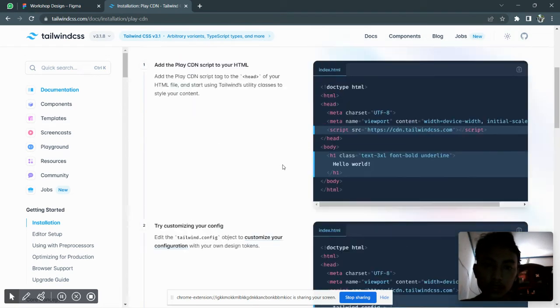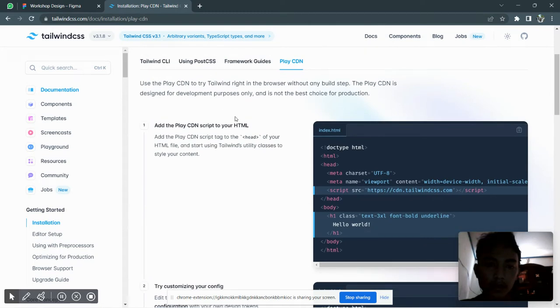This is a simple installation, but it is not recommended for big projects.